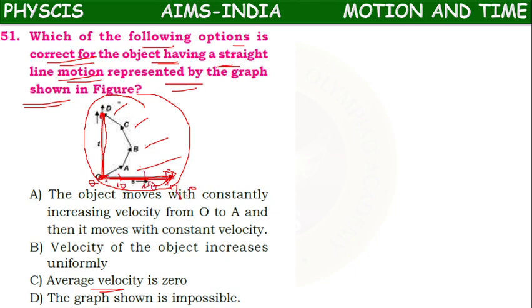Before starting the distance is 0, and finally at D position also 0. So average velocity is total displacement by total time. Here total displacement is 0, so that's why average velocity will be 0 in this case. C option is correct.